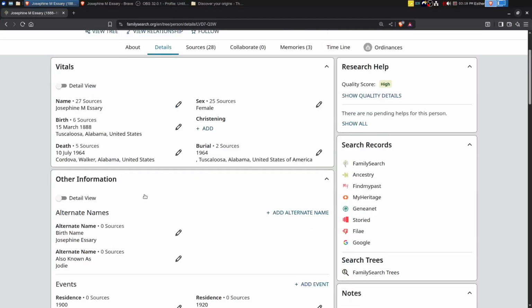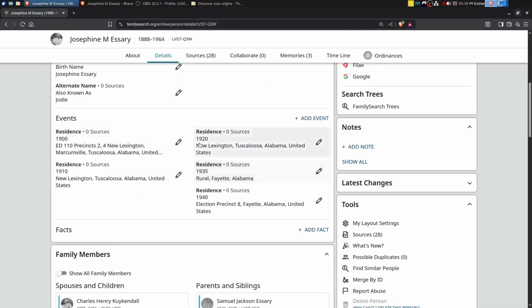And before I do that, I want to just look here. So in 1920, they're in Tuscaloosa, and then in 1940, they're in Fayette. And in the 1940 census, it asked, where were you 5 years ago? And they said Fayette. So sometime between 1920 and 1935, the family moved from Tuscaloosa County to Fayette County. So we'll want to look in the search results for either Tuscaloosa or Fayette.